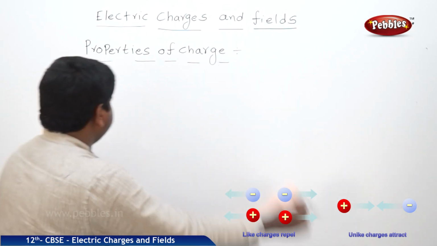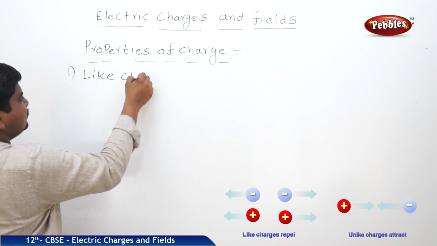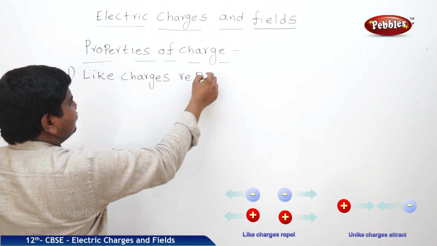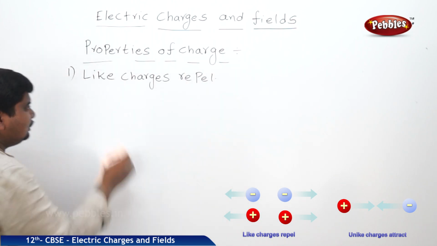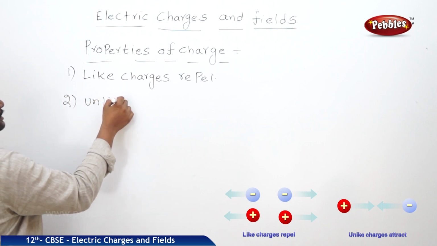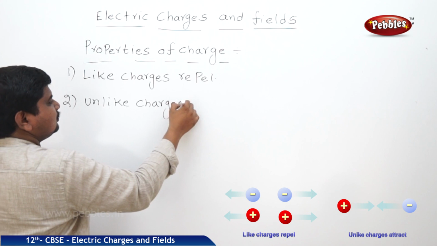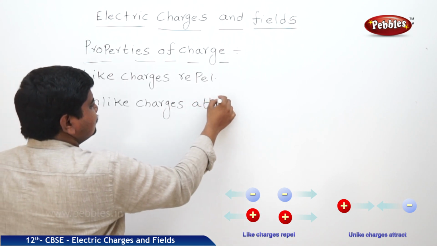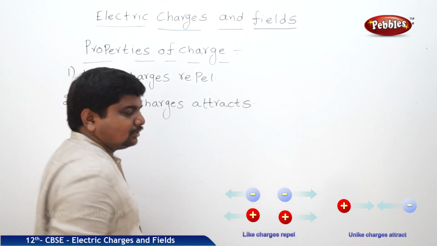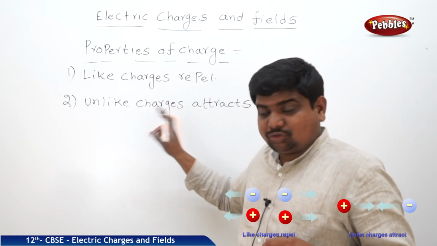First property: like charges repel. Second one: unlike charges attract. These are common, and everyone knows about these two properties.